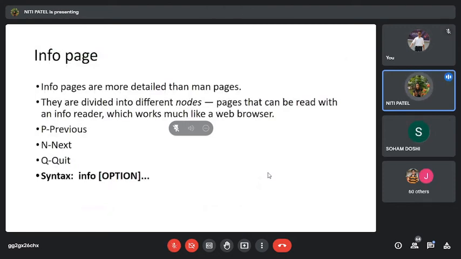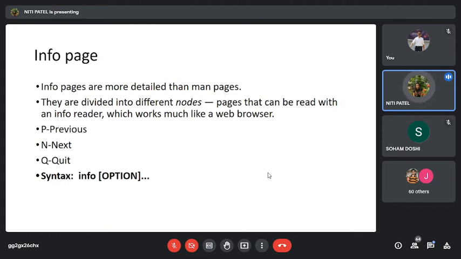This is the info page. Now what is the info page? It is the detailed version of your man page. The man page was short, and if you want more detail than that, you will find it in the info page. So info pages are the more detailed version of your man pages. They are so detailed that you have multiple pages of it.